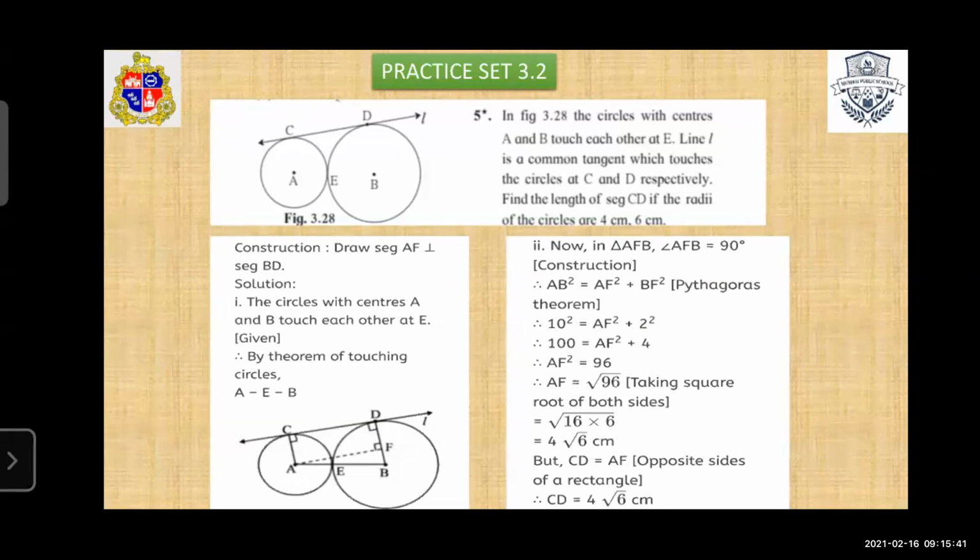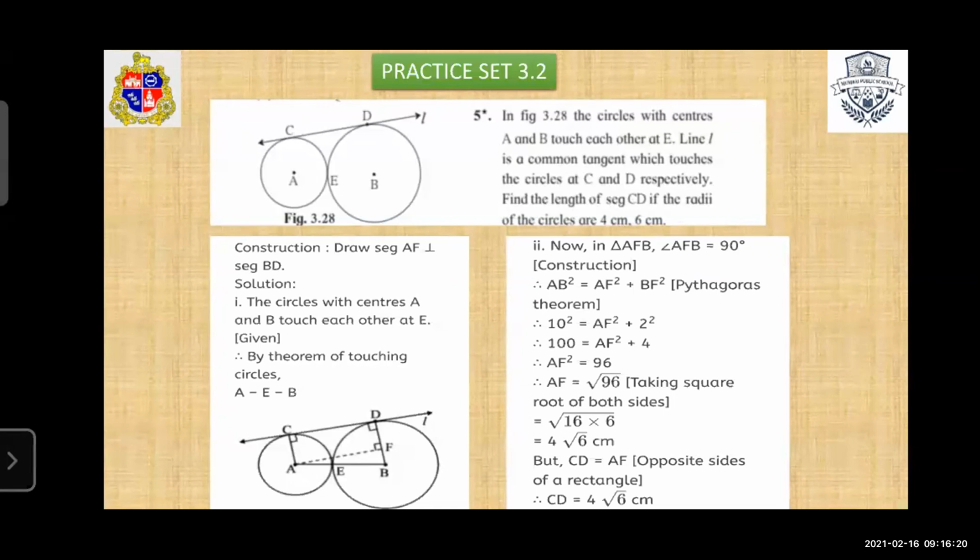Substitute here: square of 10 is 100 and square of 2 is 4. Then 100 minus 4 is equal to 96. But we have to find the value of AF. So taking the square root of 96, 16 into 6 is equal to 96, and 16 is a perfect square of 4. So AF is equal to 4 root 6 centimeters. Very simple question. First you draw the construction and then consider triangle AFB. Then apply Pythagoras theorem and find the value of AF.